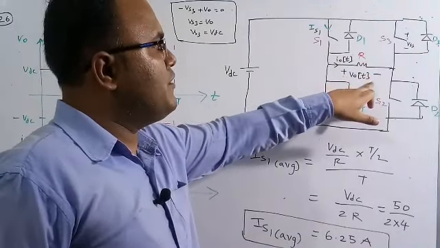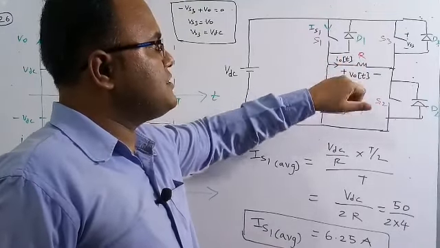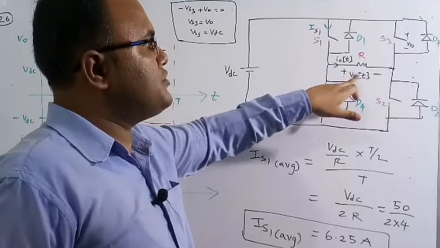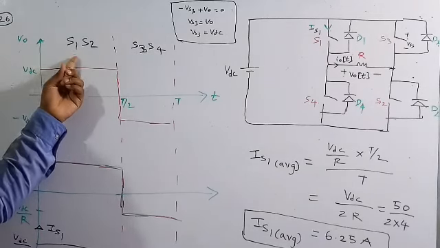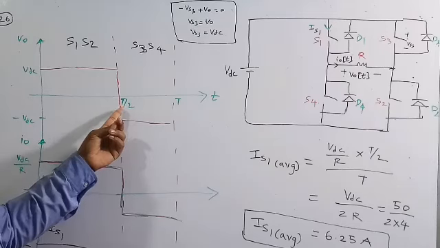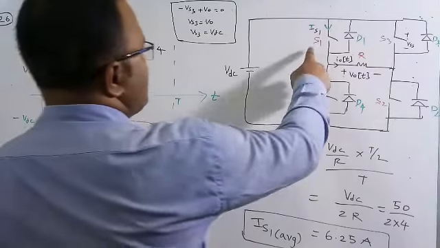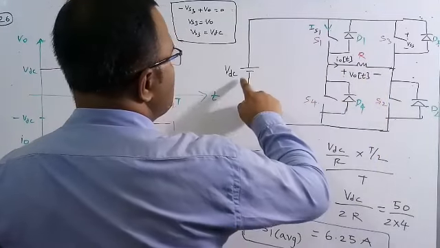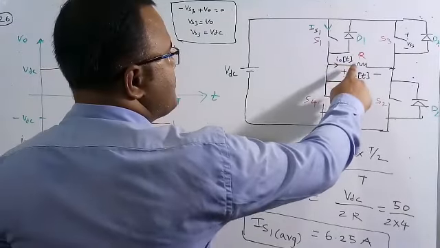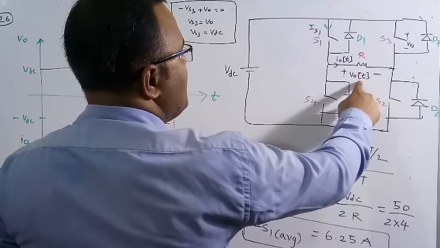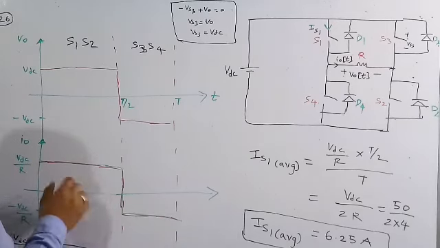The output voltage is V naught of t and the current is I naught of t, which I have assumed in this direction, and this is the polarity which I have assumed. During 0 to T by 2 I am going to turn on S1 and S2, and during T by 2 to T I am going to turn on S3 and S4 switches. Whenever S1 and S2 are on, V naught of t is equal to VDC. So the current I naught of t is equal to V naught of t by R, therefore VDC by R during 0 to T by 2.